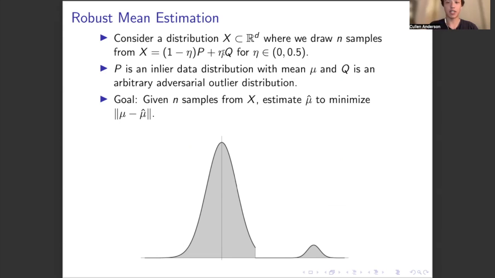And so the goal here is, given these n samples from X where we do not know which points were put in by the adversary and which are in the inlier distribution, we want to make a mean estimate to minimize the distance from the true mean, that is the mean of the inlier distribution P. Here's a simple example in the one-dimensional case where our inlier distribution is this Gaussian curve, and we'd expect the mean to lie at this line. The adversary has cut off the tail of the Gaussian and additionally added this extra cluster here, pulling the sample mean to the right.